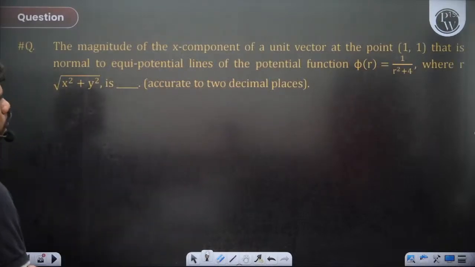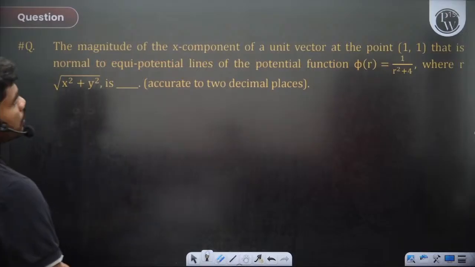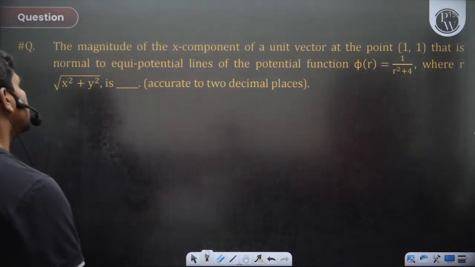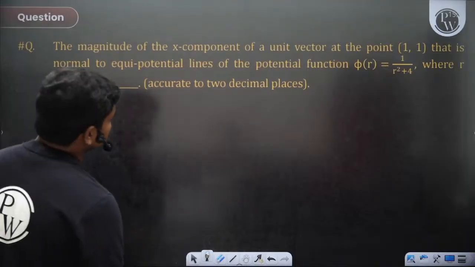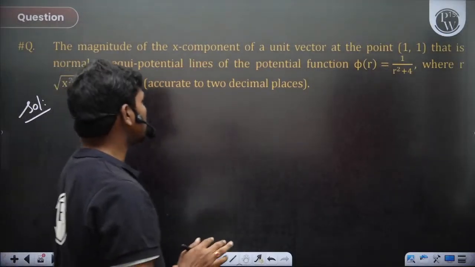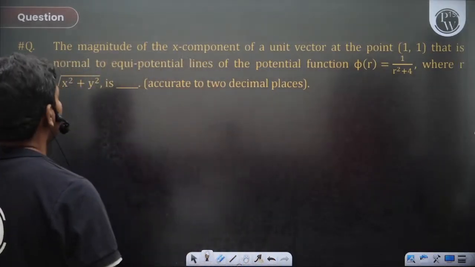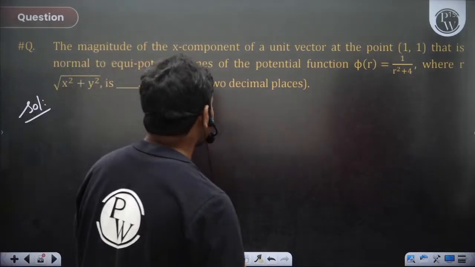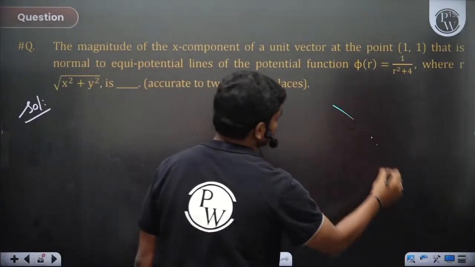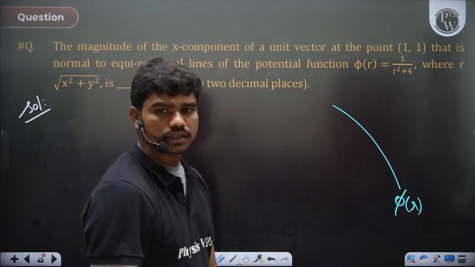Question: the magnitude of the x component of a unit vector at the point (1, 1) that is normal to the equipotential line of the potential function phi of r equals 1 by r square plus 4, where r is root of x square plus y square, is dash. So let's solve this question. There is an equipotential line, of course. So this is the equipotential line, which is 1 by r square plus 4.